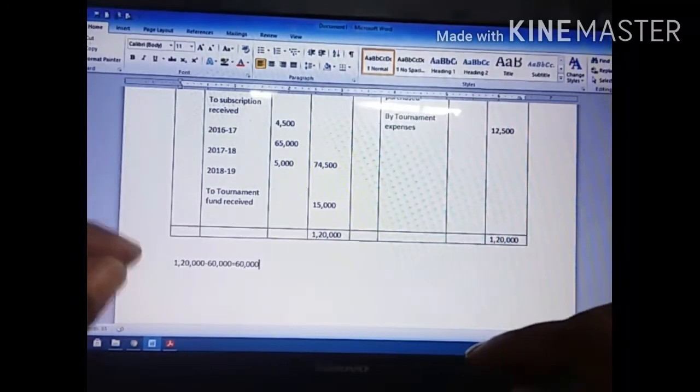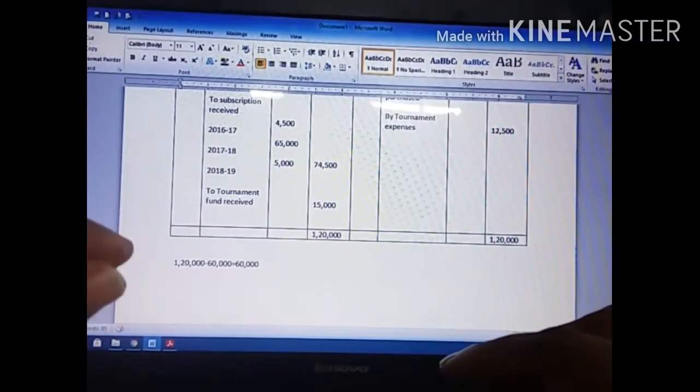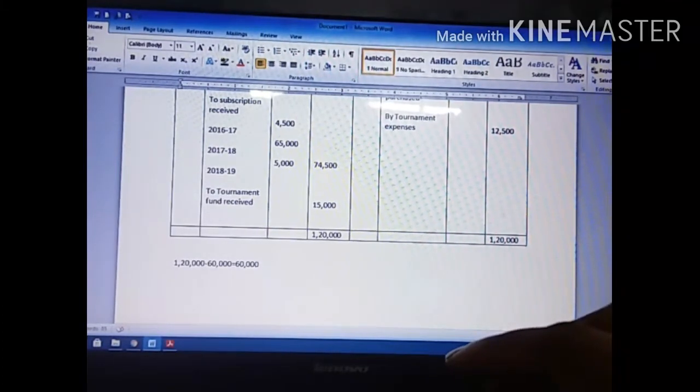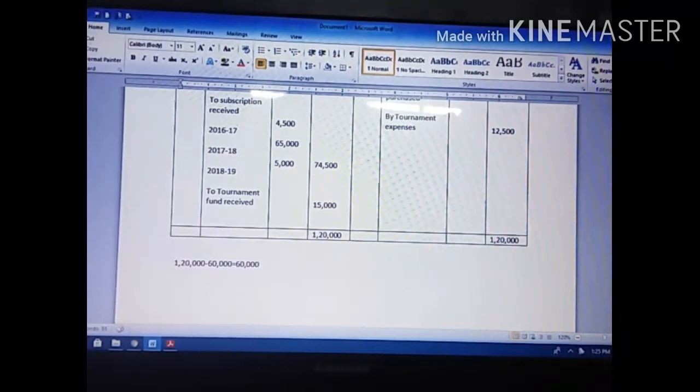But we already have the cash closing balance, and we need the closing bank balance. In this sum they have already given the closing balance of cash. How much have they given? 5,000. So what do we have to find out? We are going to find out the closing bank balance.